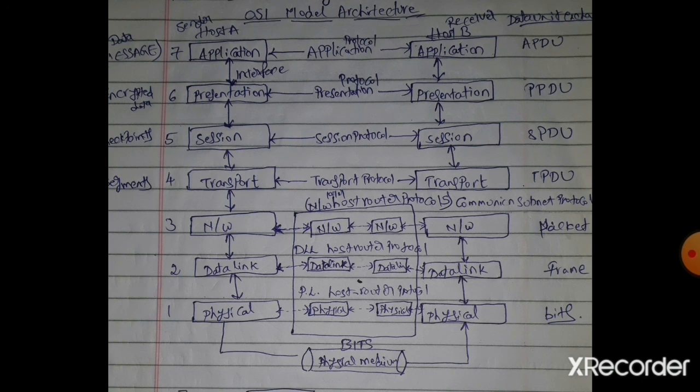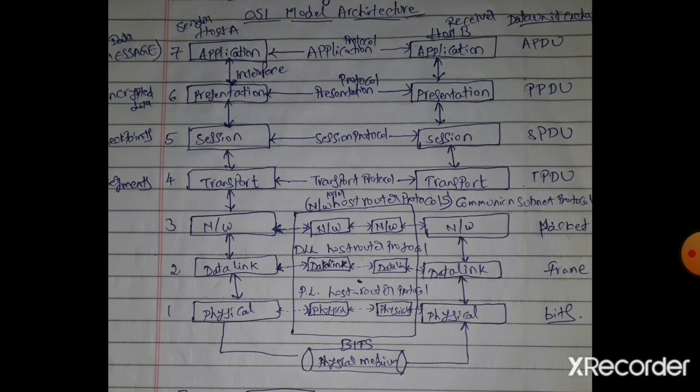At the sender side, the data has to be encrypted, and at the receiver side, in the presentation layer, the data has to be decrypted. What is this encryption and decryption? During transmission, in order to avoid the data being hacked by a hacker, the data has to be encrypted at the sender side and decrypted at the receiver side.